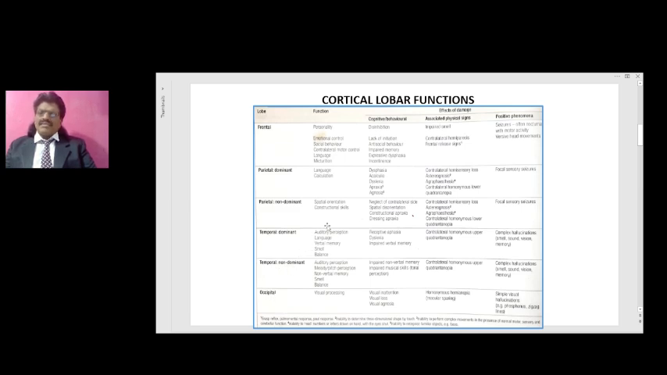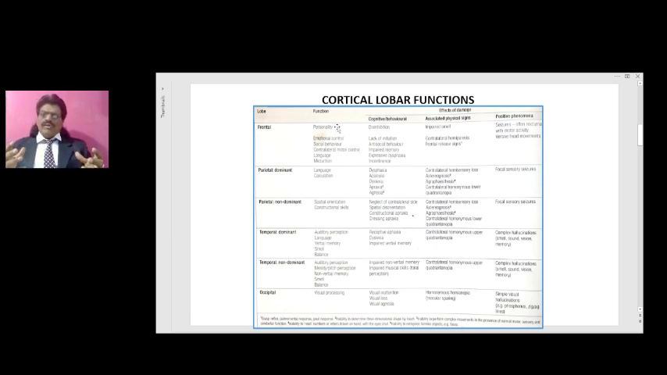So we will discuss each lobe in terms of function, the effects of damage, that is what will happen to the cognitive behavioral changes, what are the associated physical signs, and what are the positive phenomena. First we'll start with the frontal lobe. The frontal lobe is responsible for personality. The function we are talking about for the frontal lobe is personality.